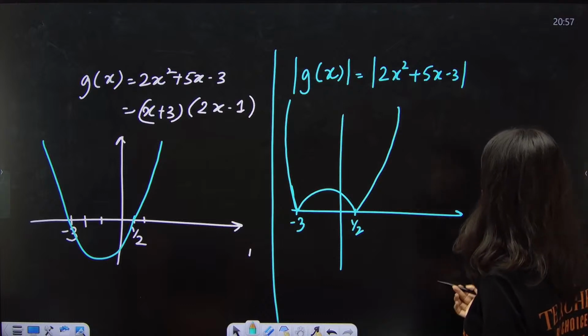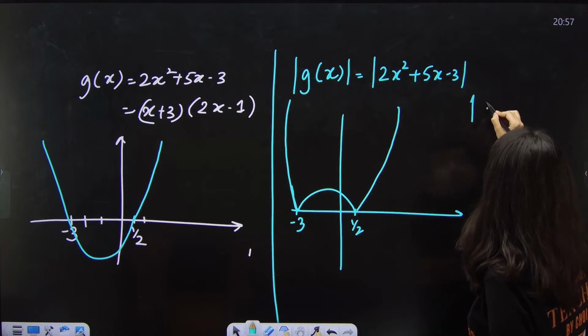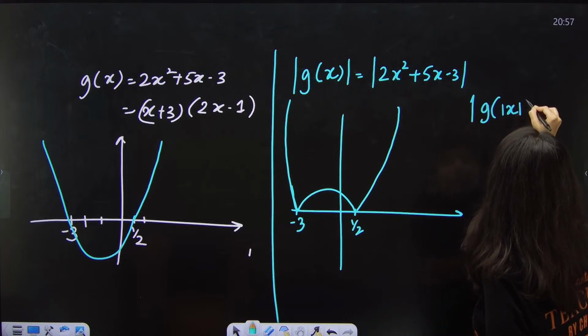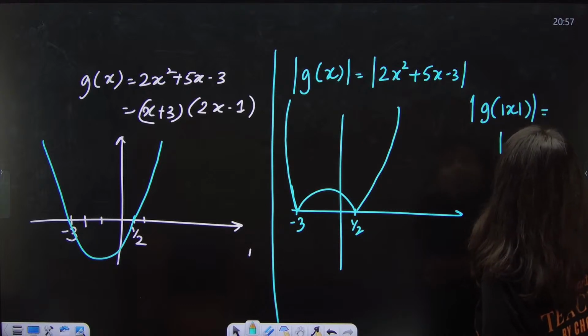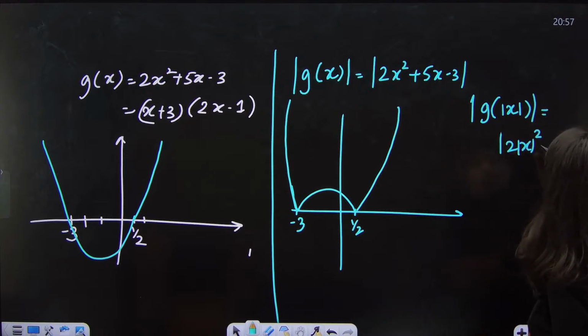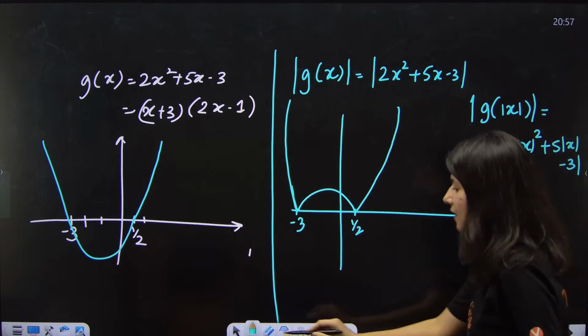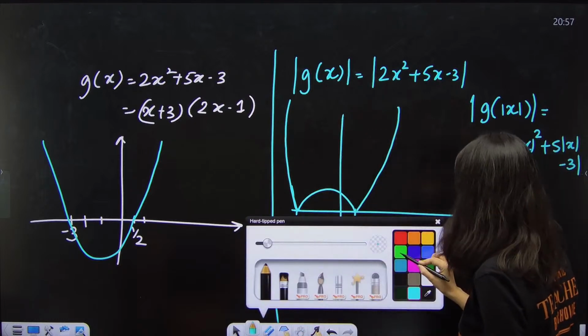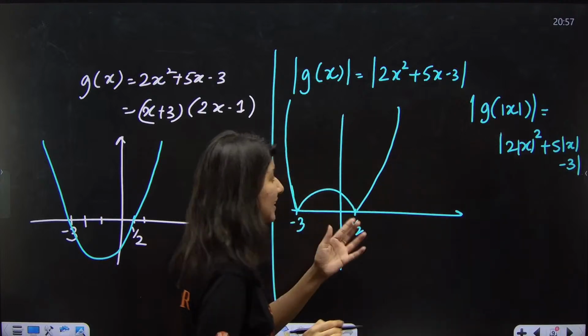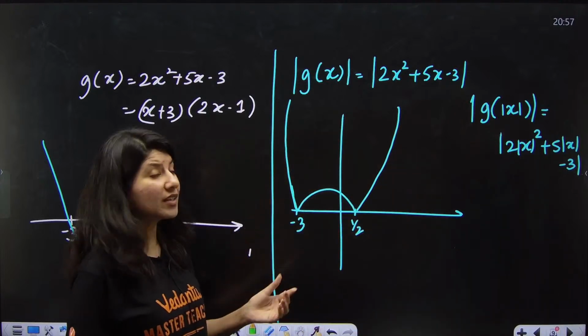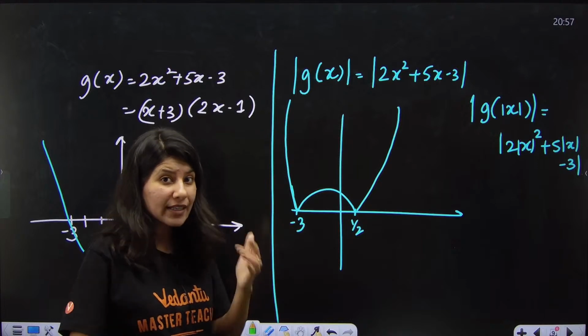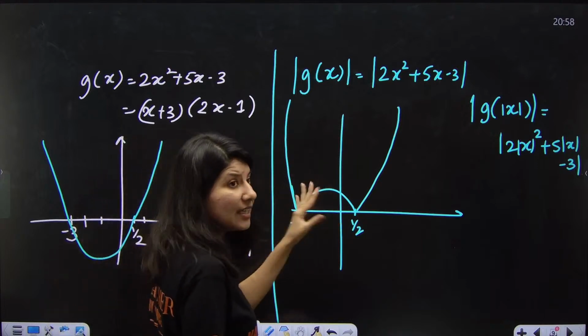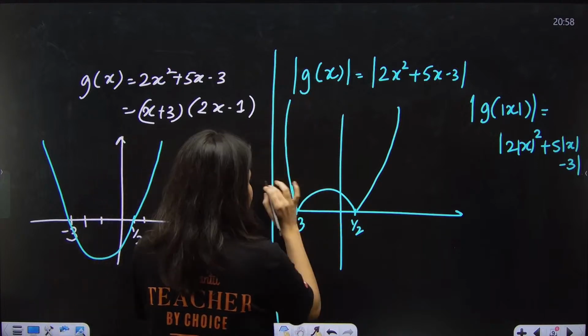Now next step. Now the graph will be mod of g of mod x. How do you frame the graph? This is mod 2x square plus 5 mod x minus 3 mod close. Okay, so now in the same graph, I'll try to manipulate this. Basically, whenever you have to plot the graph of g of mod x, you have to completely remove the left hand side of the graph. Just remove it.